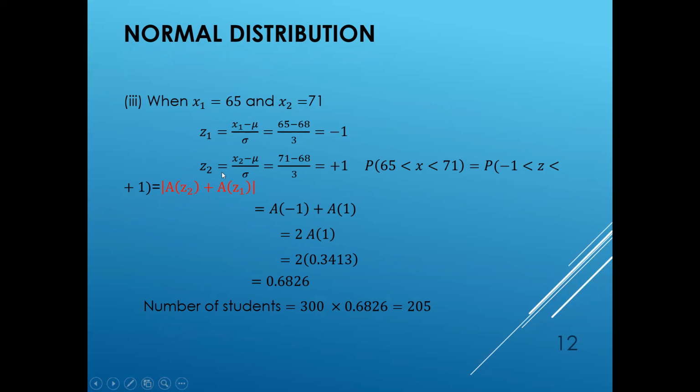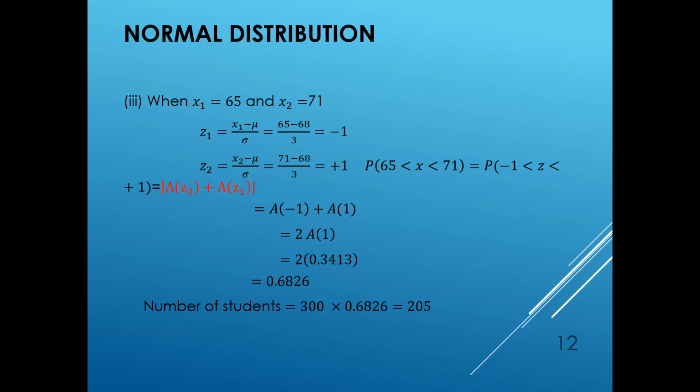For Z2, x2 minus mu by sigma is 71 minus 68 by 3, and we are getting plus 1. Then we have P of 65 less than x less than 71. As one is positive and the other is negative, we have to add the areas of both, that is A of z2 plus A of z1, that is A of minus 1 plus A of plus 1.